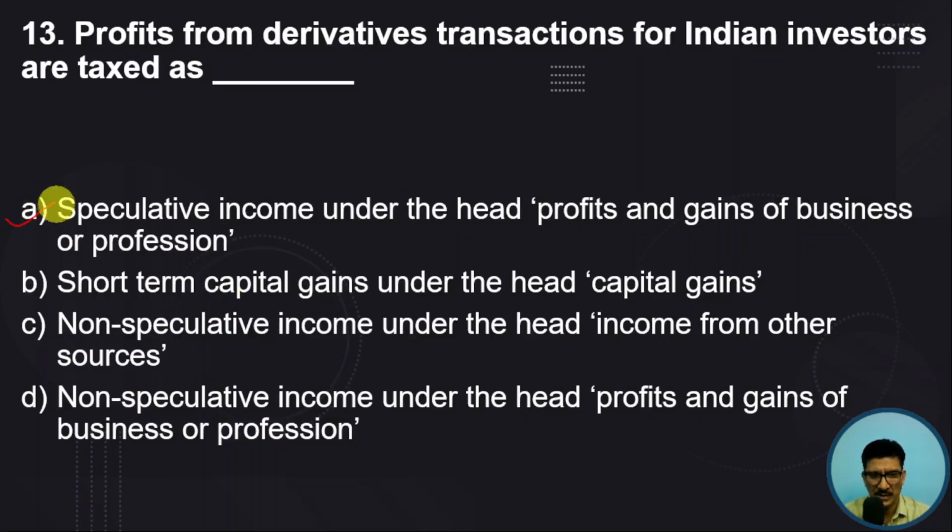Is it the first one, speculative income under head profit and gain of the business or profession, short-term capital gain under the head of capital gains, non-speculative income under the head income from other sources, or non-speculative income under the head profit and gains of the business or profession? Which one is the right one? The answer is option D.